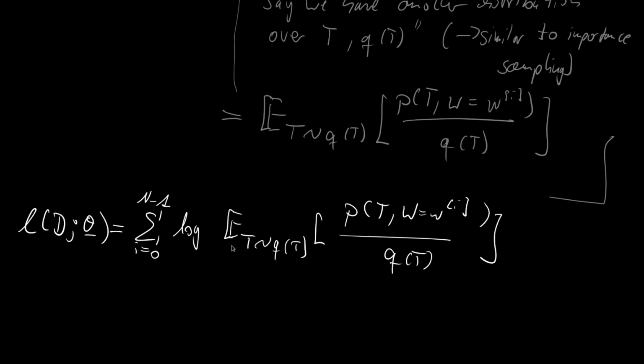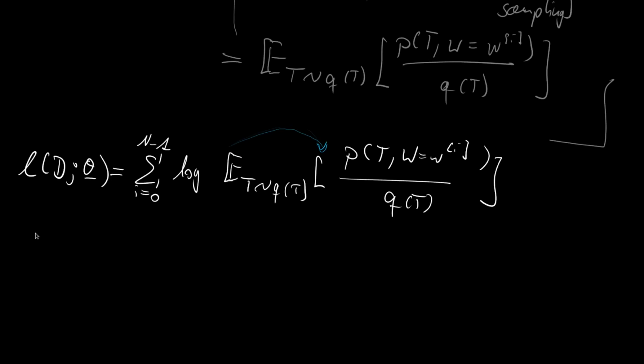And now we are still in the situation that we have our logarithm out here. And it would be extremely nice to have the logarithm inside of this expectation. But we can't just move the logarithm inside of the expectation, since the logarithm is a nonlinear operator. But here's another trick. And the way to do this is to take usage of Jensen's inequality.